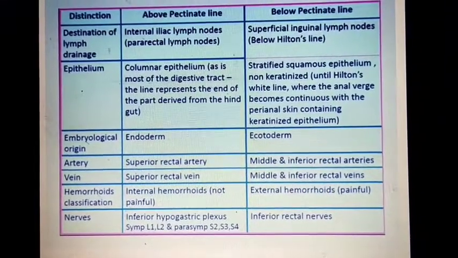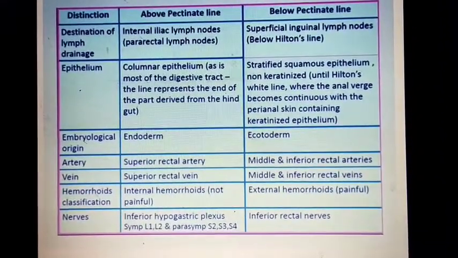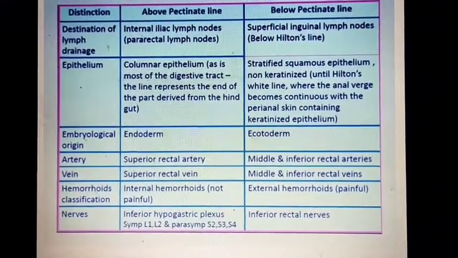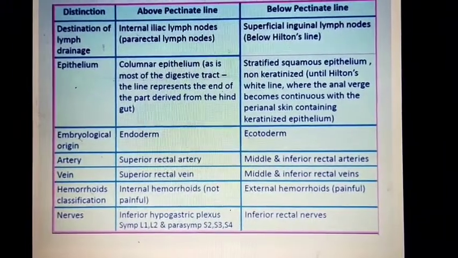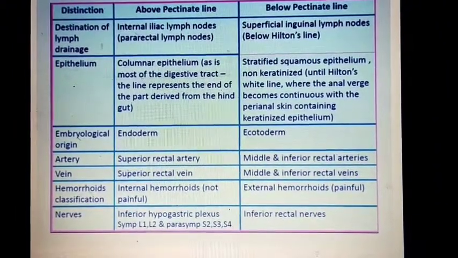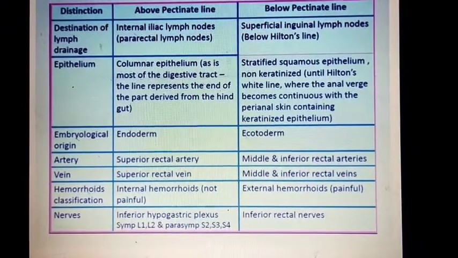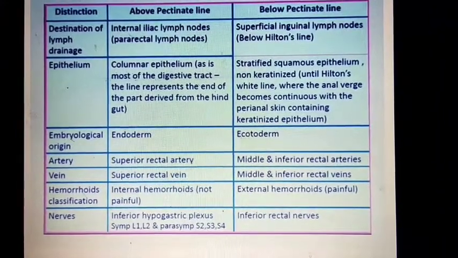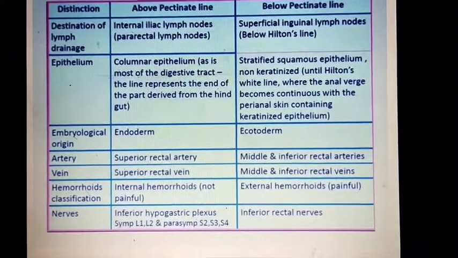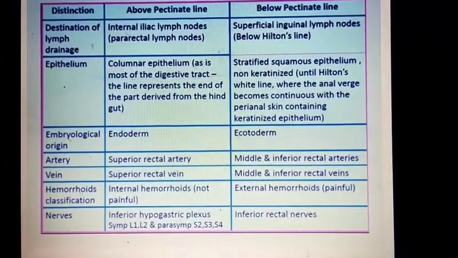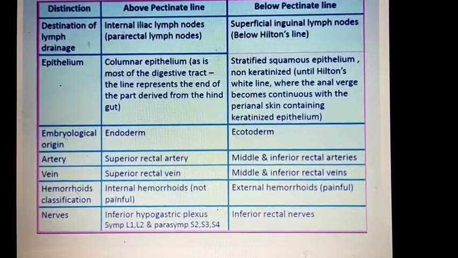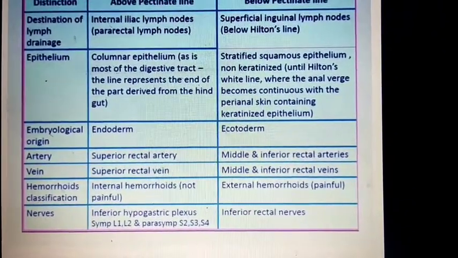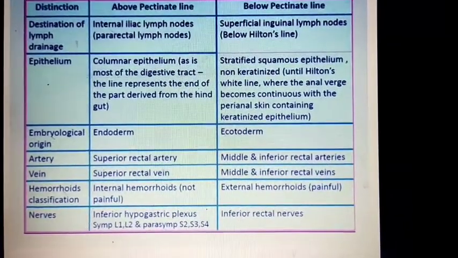Epithelium: above the pectinate line it is columnar epithelium, because it is formed from the endoderm. As in most of the digestive tract, the line represents the end of the part derived from the hindgut. Below the pectinate line there is non-keratinized stratified squamous epithelium, until the white line, where the anal verge becomes continuous with the perianal skin containing keratinized epithelium.